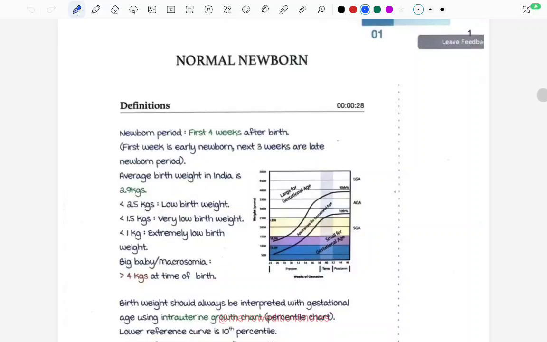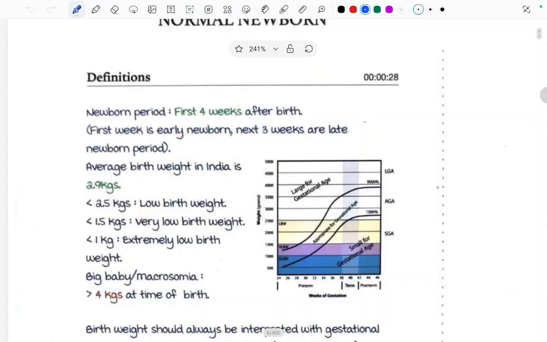Hi, in this video we will read about normal newborn from Marrow edition 6. Starting with the definitions. The newborn period is called the first 4 weeks after the birth. First week is the early newborn. Next 3 weeks are the late newborn period. Okay, so newborn period is what? The first month. That is the first 4 weeks after the birth is the newborn period.